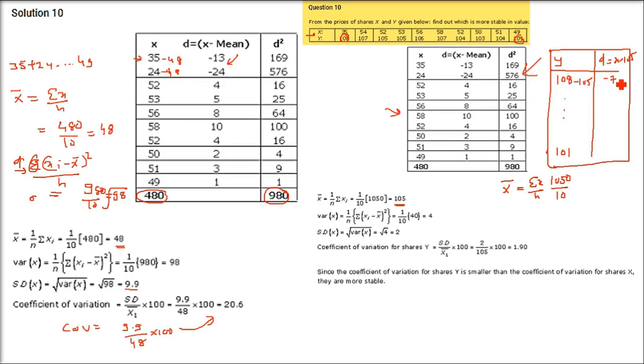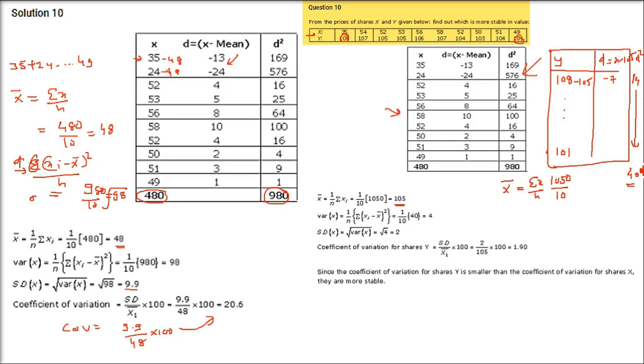Now you have to add these d squares, because d is nothing but yi minus y bar, and you sum sigma yi minus y bar whole square. When you add this, it's going to come as 40. Now this 40 is sigma yi minus y bar whole square.